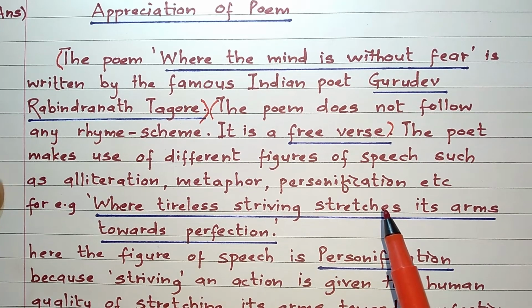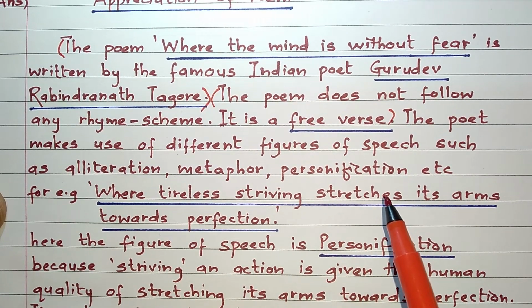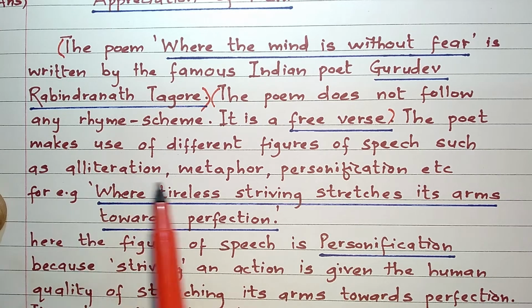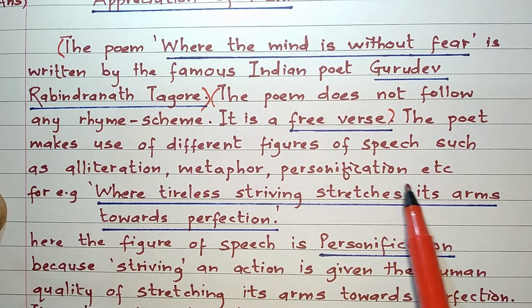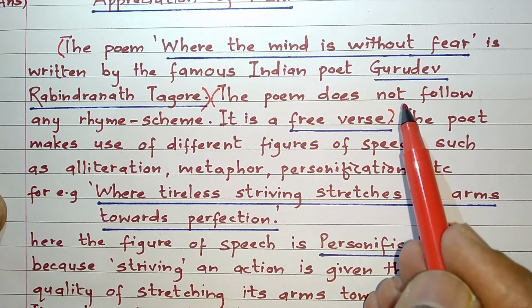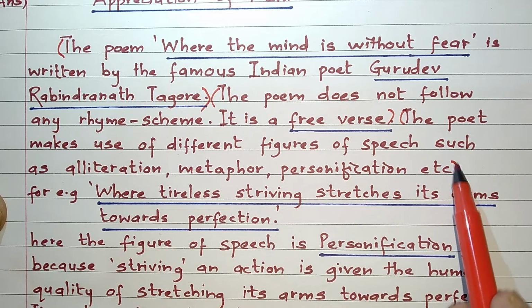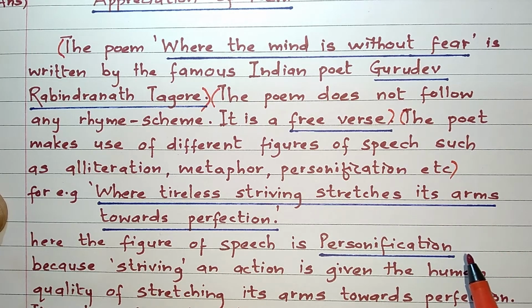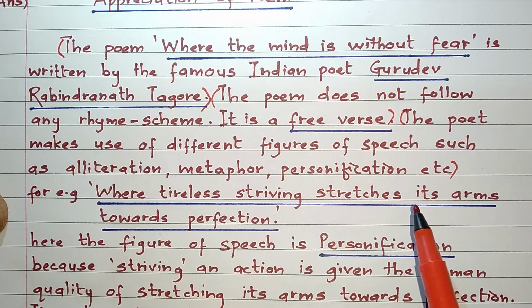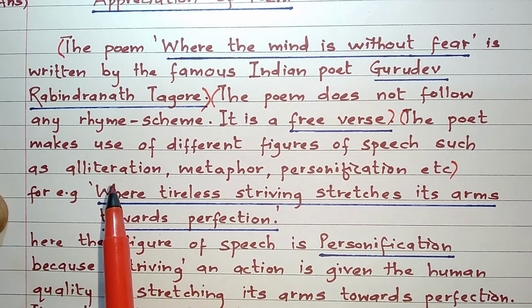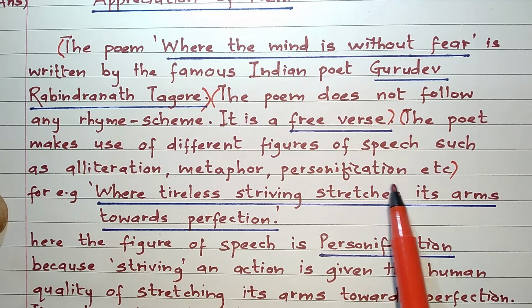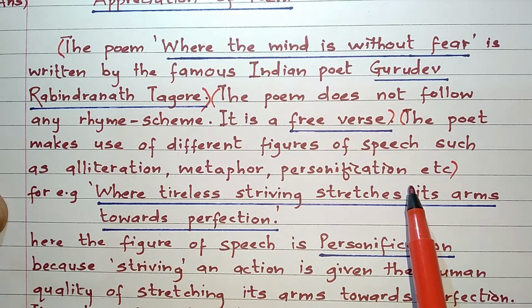Next, the poet makes use of different figures of speech such as alliteration, metaphor, personification, etc. So here in this sentence, I have mentioned some of the main figures of speech which are present in the poem. It is not necessary to mention each and every figure of speech that is present in the poem, but you can at least mention the name of 2-3 figures of speech which are present, the main ones.